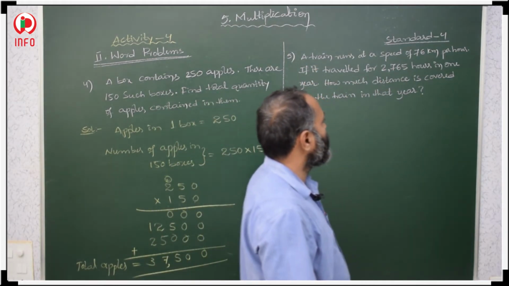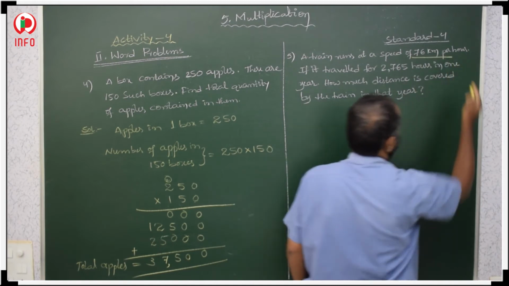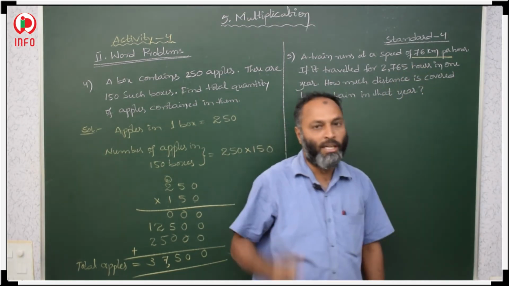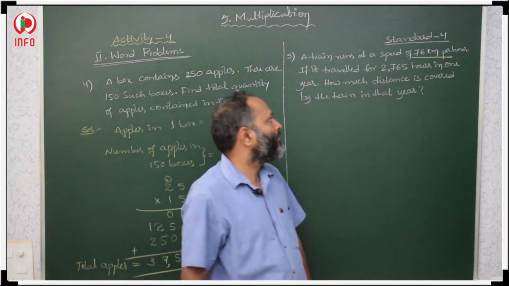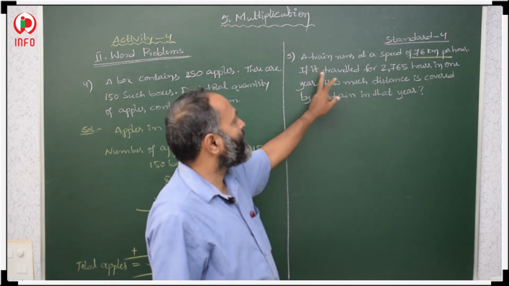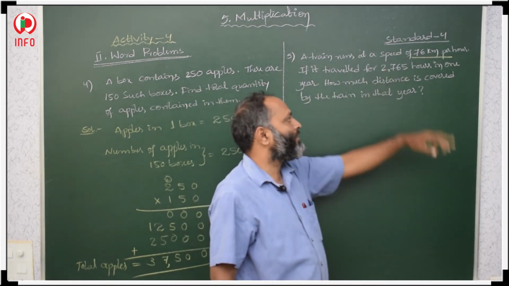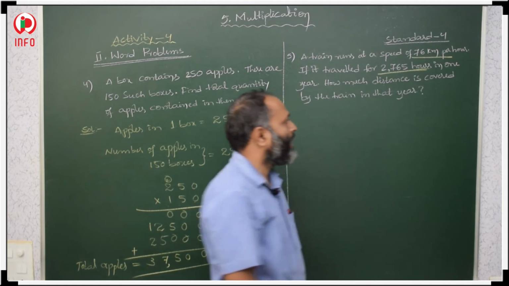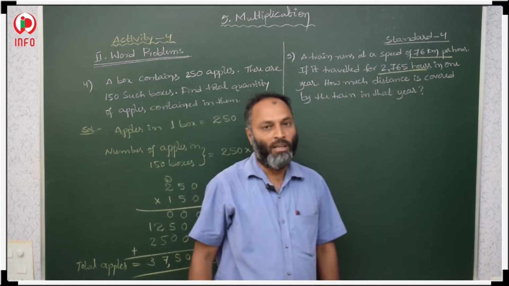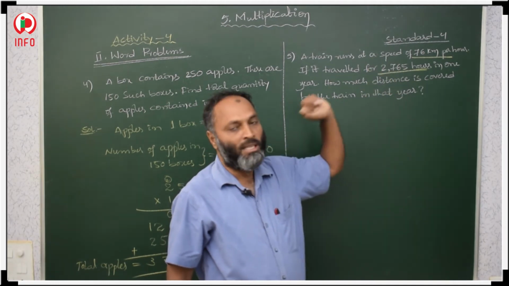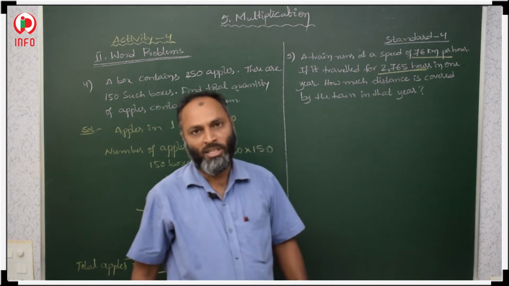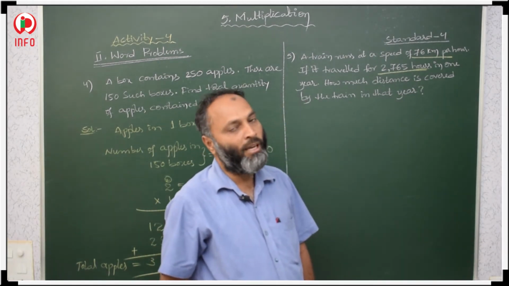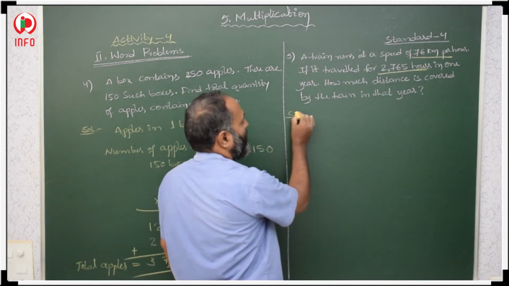A train runs at a speed of 76 km per hour. In 1 hour, what is the train speed? 76 kilometers it covers. And after that he has given that it travels for 2765 hours in 1 year. Then how much total distance does it cover in 1 year? So per hour distance is given, and he is asking for this many hours. So 1 hour is given and more he is asking. What we have to do? We have to multiply.